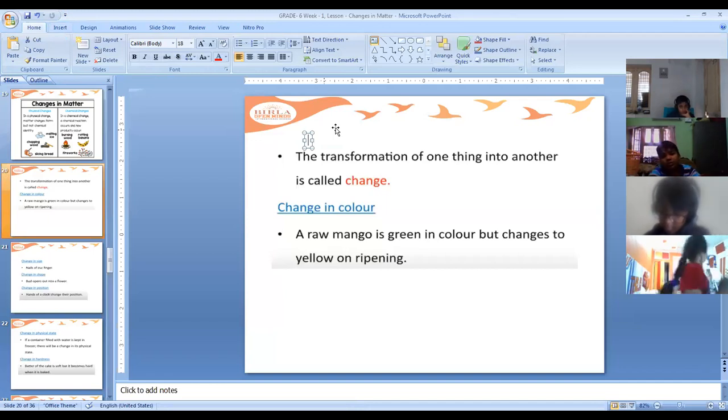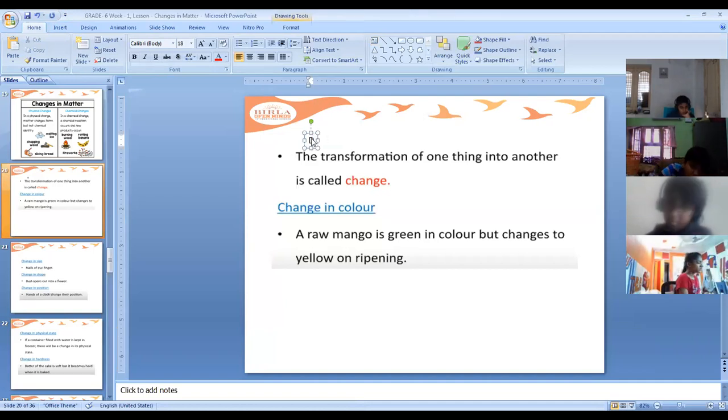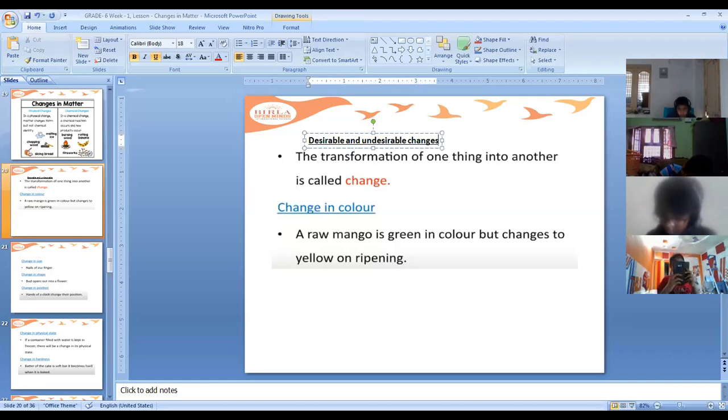Just write the heading: desirable and undesirable changes. Write it down, so I'll just slightly increase it in size.